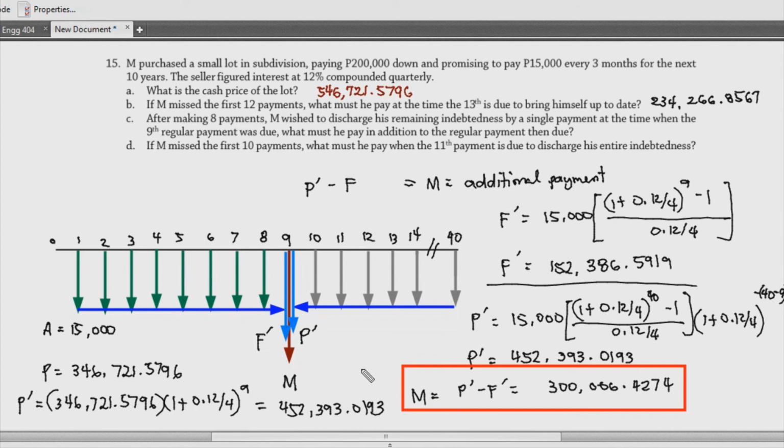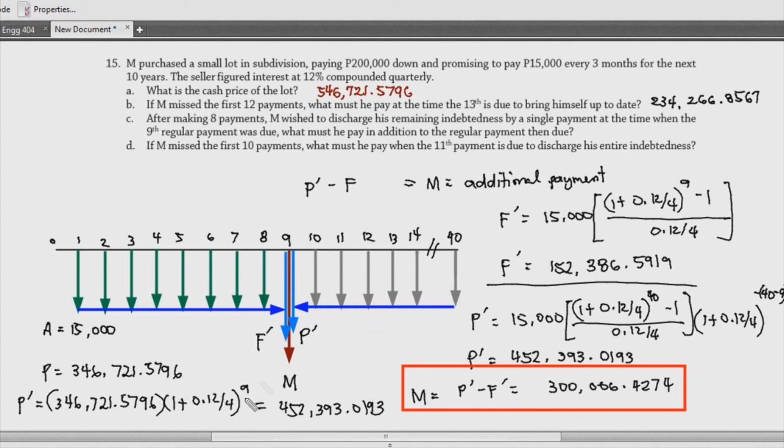So hopefully nag-guess yung pabalik-balik na arrow na yun. Basta ano lang yan. Lahat ng pera, kailangan mo siyang dalhin dun sa same reference. Now, for this case, because ninth payment yung kailangan natin, mahanap yung indebtedness, so dapat yung reference natin is ninth. Or you could just use the present and then move forward ka para makuha mo yung ninth payment. So, either way naman would just give you the same result, no? Now, another easy way, and I think this is the easiest way to solve for this problem, is to take yung payments mo from 40 to the ninth payment. So, babalik tayo, and then using annuity, we can determine the exact value ng 300,000 from the equation na using ating present worth factor.